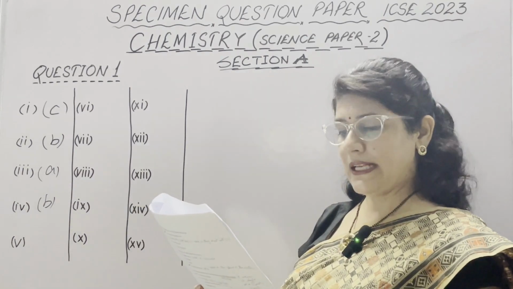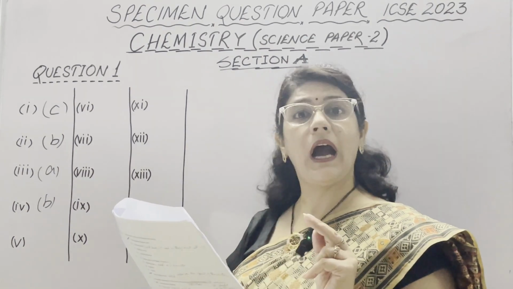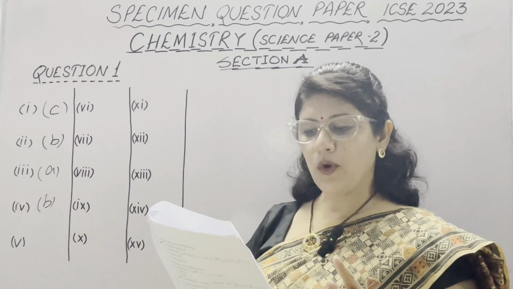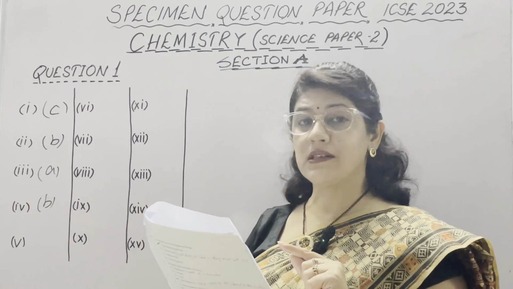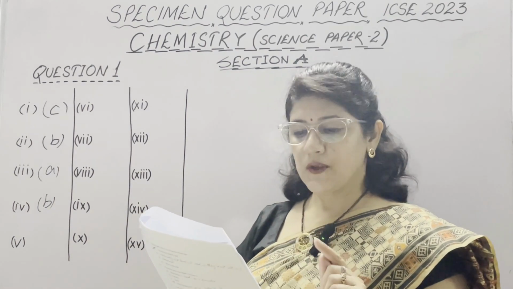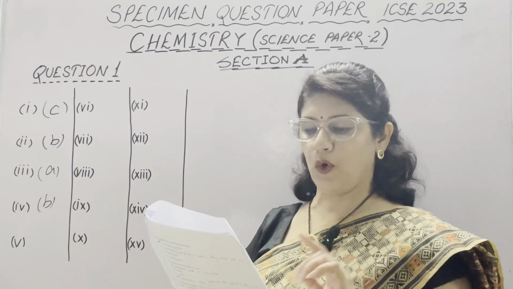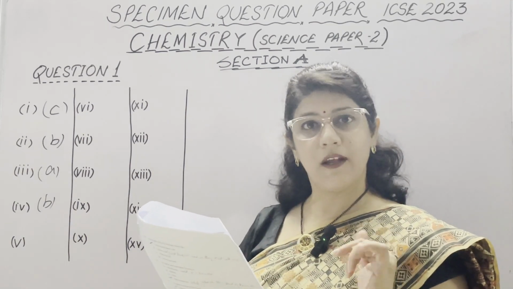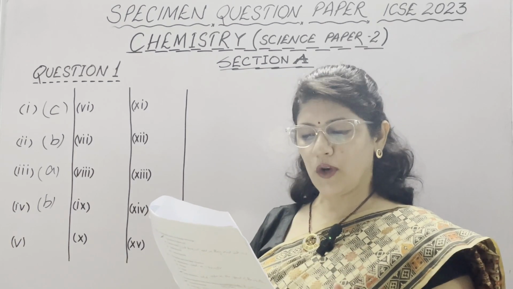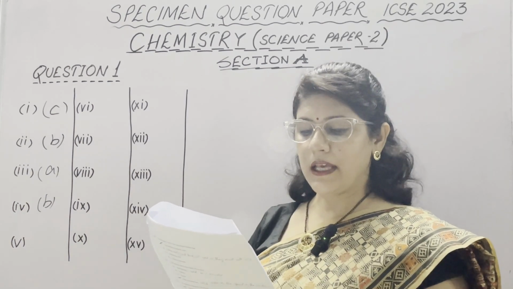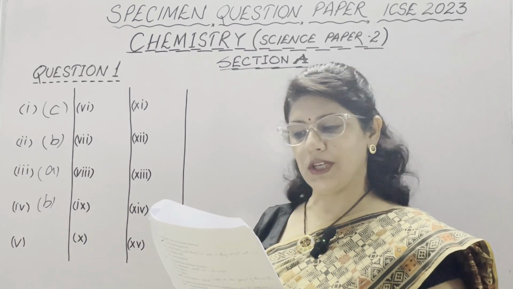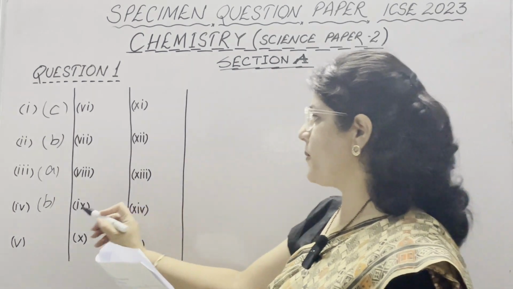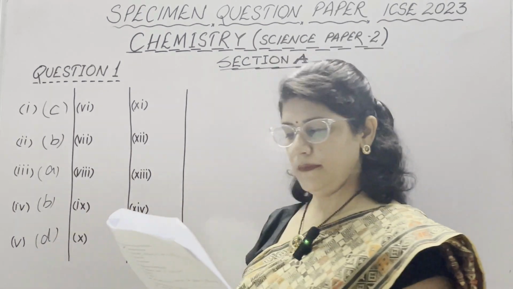In fifth part, an acid which has 2 replaceable hydrogen ions. We know that 2 replaceable hydrogen ions means dibasic acid. So first is acetic acid, which is monobasic. Second is hydrochloric acid, again monobasic. C is phosphoric acid, which is tribasic, and D is carbonic acid, H2CO3, which is dibasic. So correct option is D.